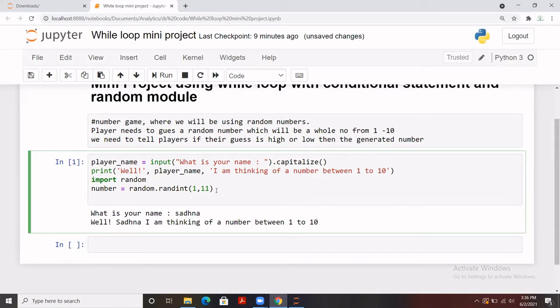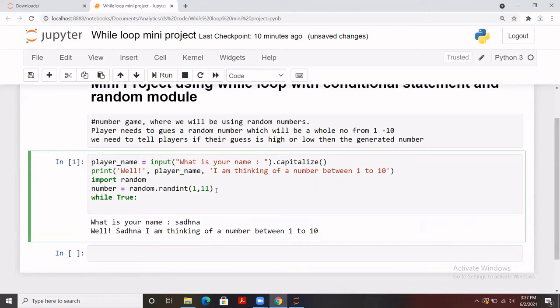Now we are going to use a while loop, and we are going to run it for an indefinite time. We are not sure how many attempts the user will take to make a correct guess, so we are just going to use True with while.